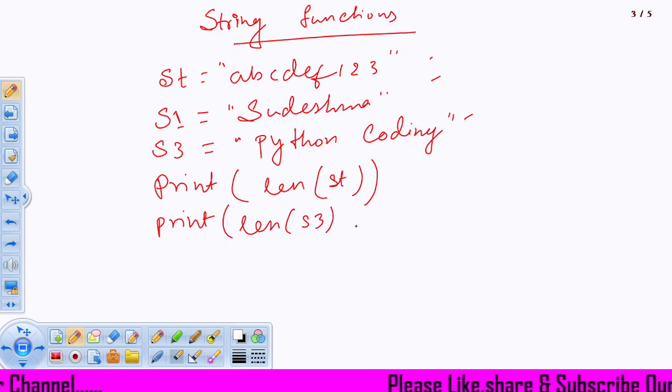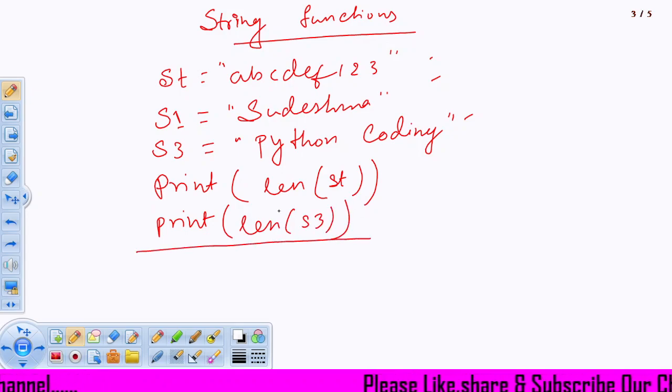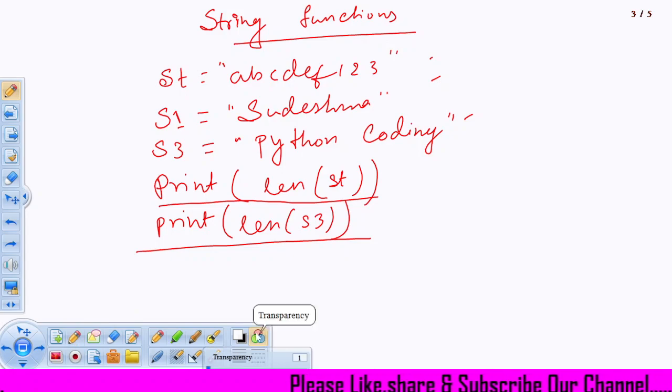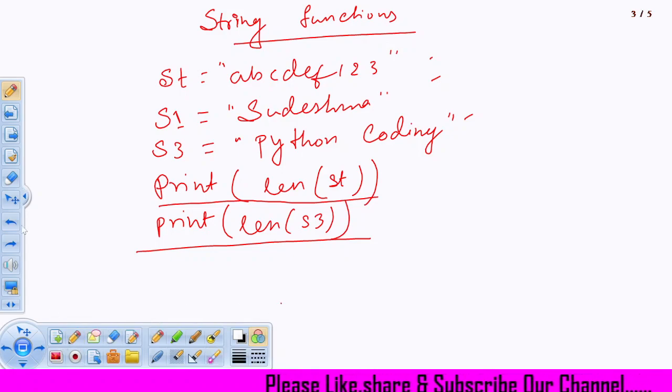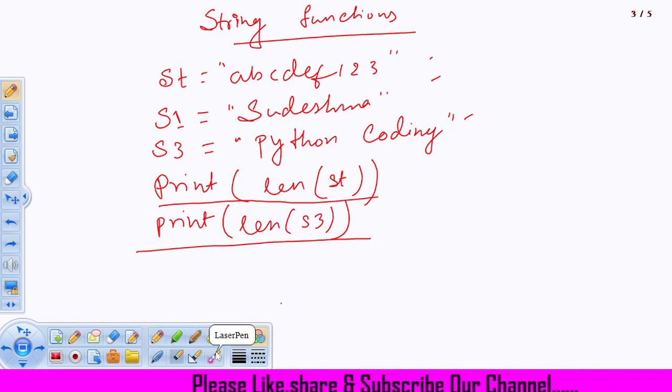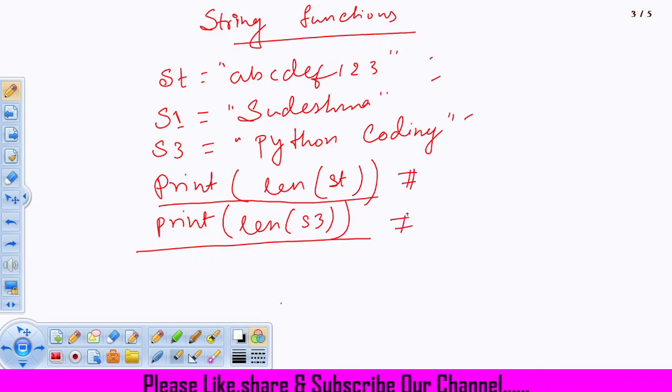So what will be given by this particular print statement and this particular print statement? Comment below what will be the answer of these two print statements. I will not say the answer, but I will explain it.